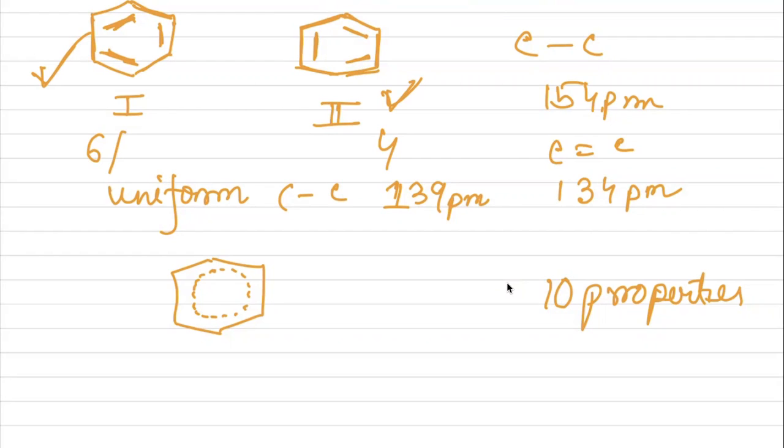So why is this happening? These are all because of the delocalization of pi electrons.